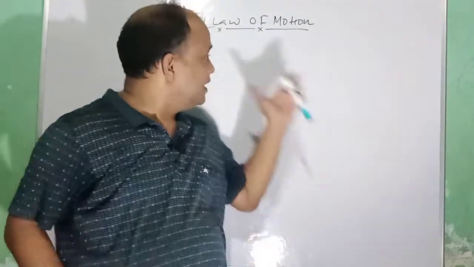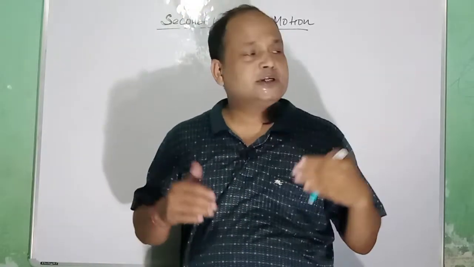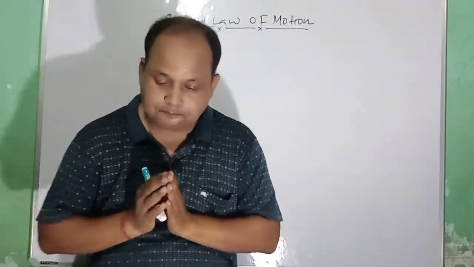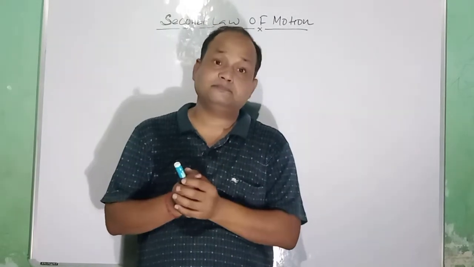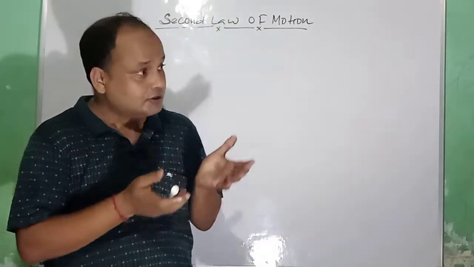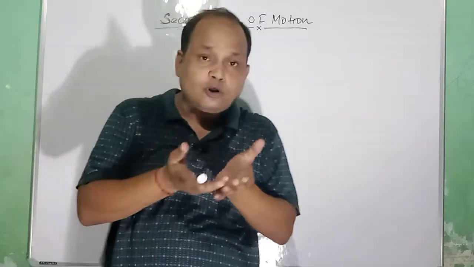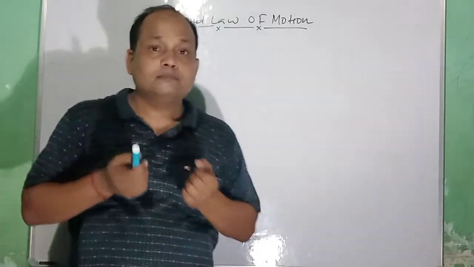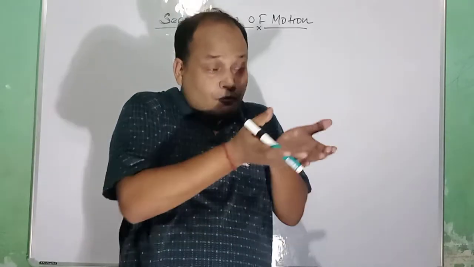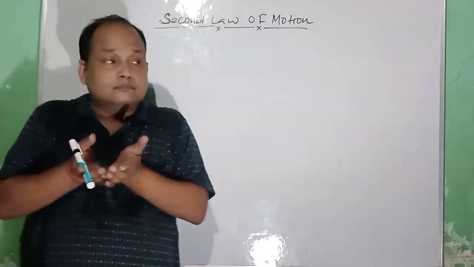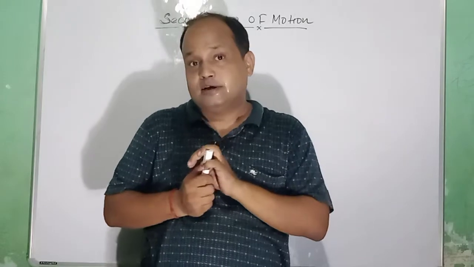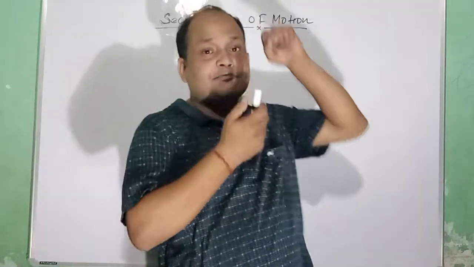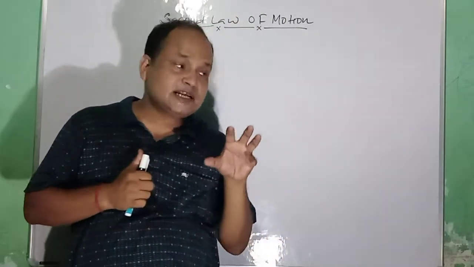You can correlate Newton's second law of motion with different activities in our day-to-day life. You might have seen that cricketers, when they catch the ball, pull their hands back. Why is it so? The ball has a small mass, but it has been hit with a large force, so it has very high momentum.